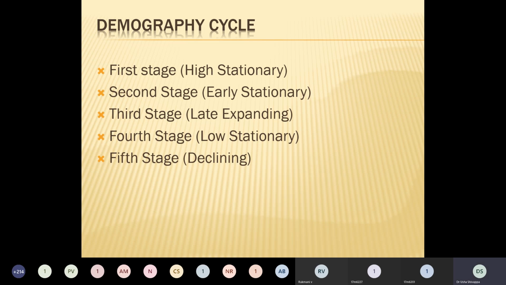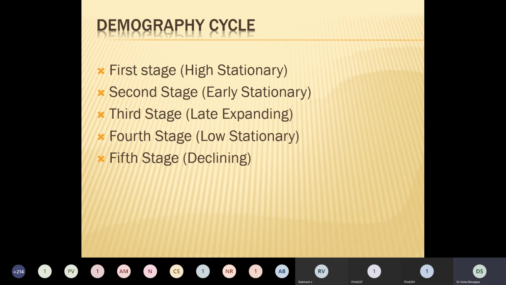Next is the fourth stage, that is the low stationary stage. Here both the birth rate and death rate have decreased and the population growth has become almost stationary.